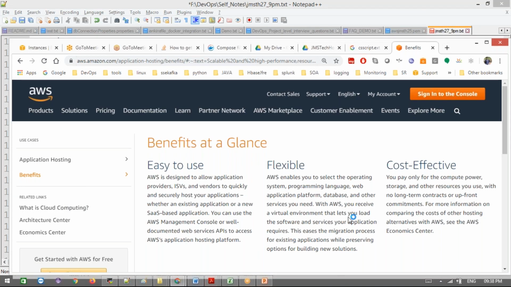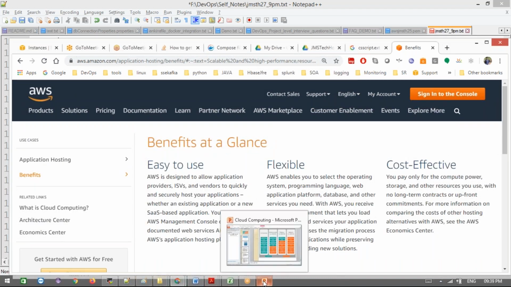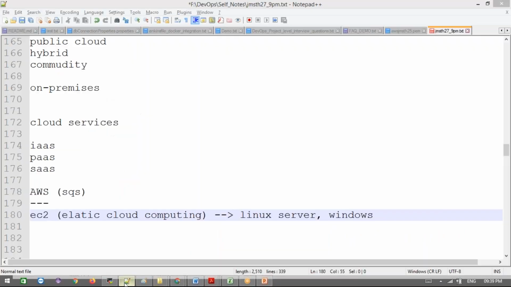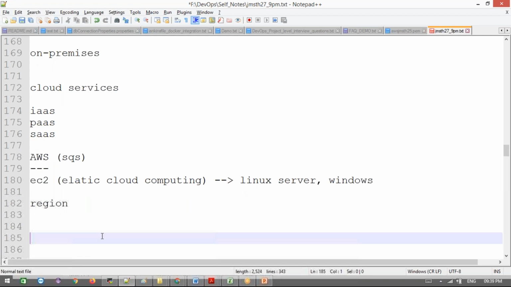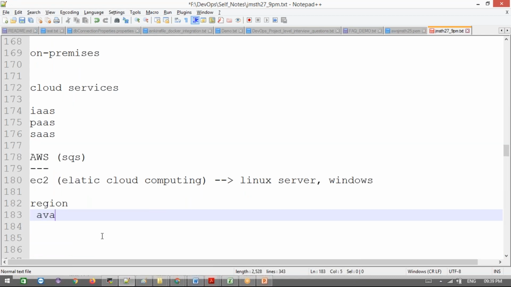How are we going to create an account? We just need to go to AWS here. And remember guys, in AWS we are going to use different terminology. The terms we are calling here are region and availability zones.